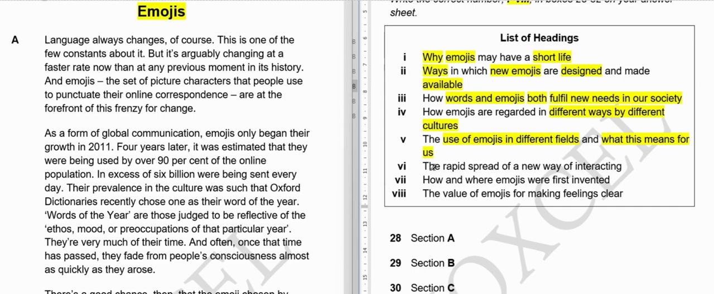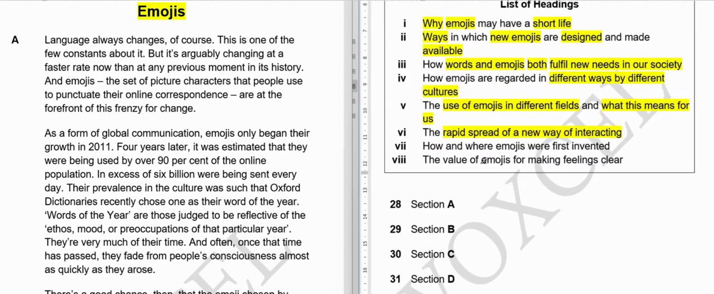Sixth, the rapid spread of a new way of interacting. So wherever it is given that a new way of interacting is spreading rapidly or has spread rapidly, we will write the sixth option in front of that paragraph.